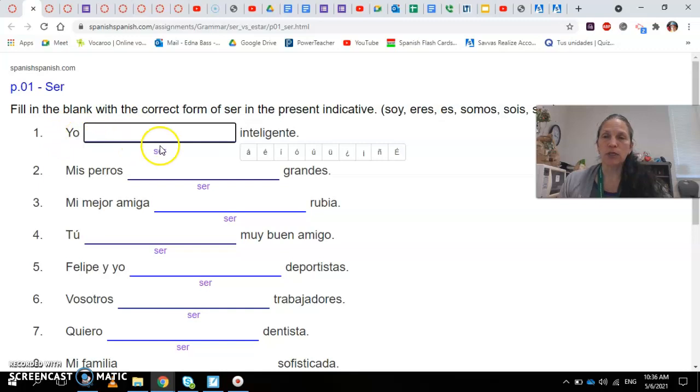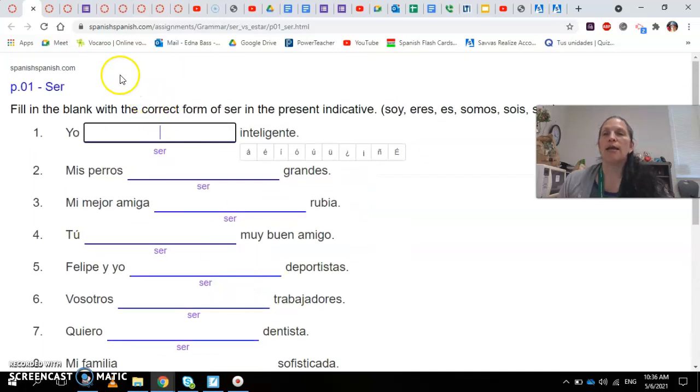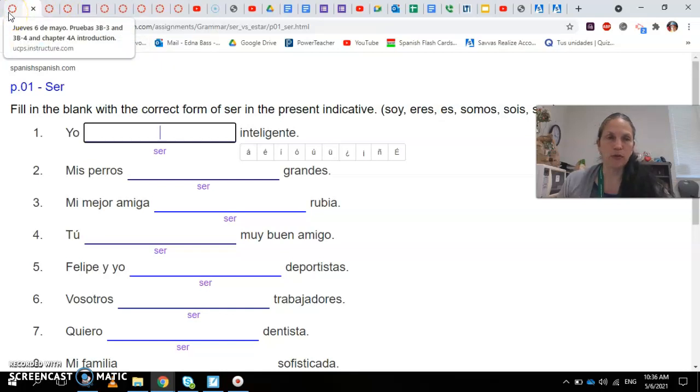For example, here would be soy because it's yo. Then mis perros, that's a plural form and is third person, so you need to find out what the form is. You can use your notes. You have notes for the verb there. You have 15 questions here, and you need a minimum of 80 points to get your points for the activity.